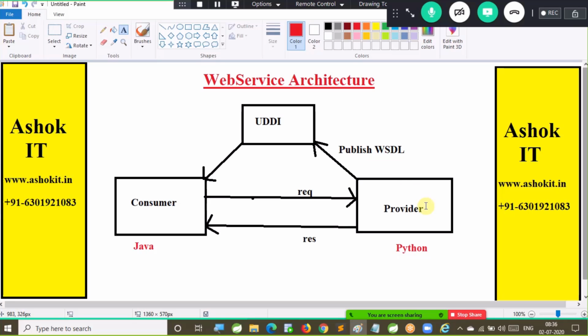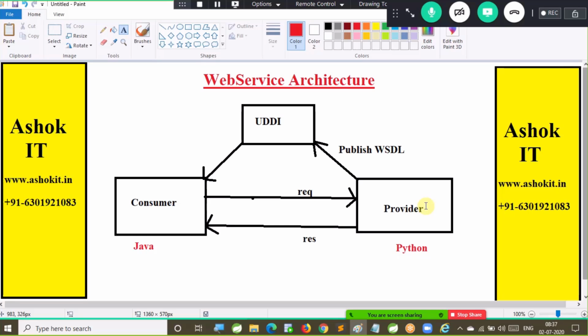Right. So now in the world of web services, how many actors are there? Two actors are available. One is called a provider, another one is called a consumer. What is a provider? The application which is providing services to other applications is called a provider. In two ways we can develop the provider. One is called contract first approach, another one is called contract last approach. What is that contract? Contract is a WSDL. What is WSDL? WSDL stands for Web Services Description Language, which will provide details of the provider.